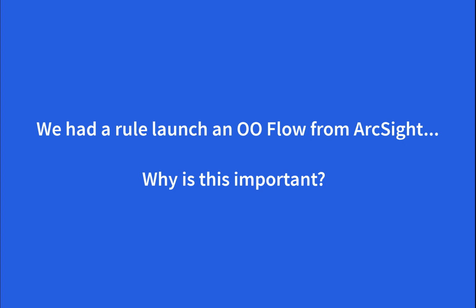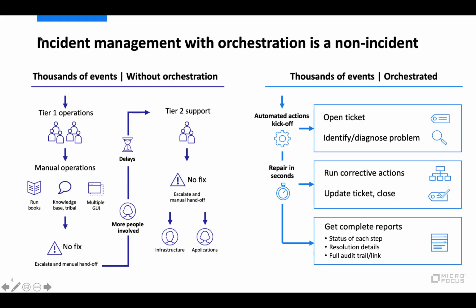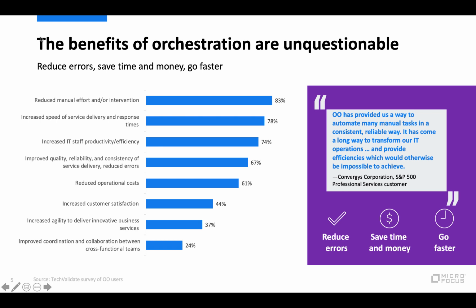Why do you care? Well, we're going to save the analyst time, and then ultimately that's going to have the effect of minimizing the amount of time that an attacker has access to a system. So let me summarize. Ultimately, we're going to enforce a process on events because the events will be managed in a consistent fashion through automation. This will save the analyst time, as they will not have to do manual research. The information will be gathered automatically. And ultimately, this will result in less time an attacker has to a system.